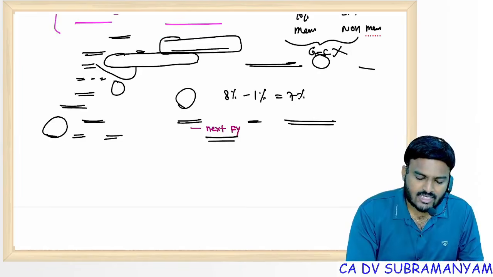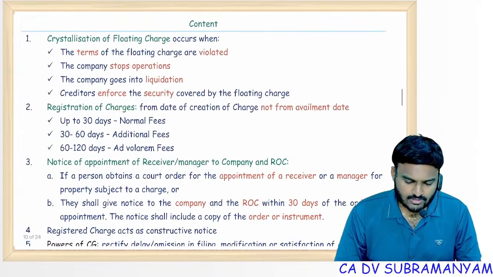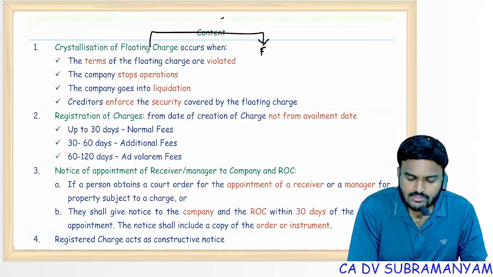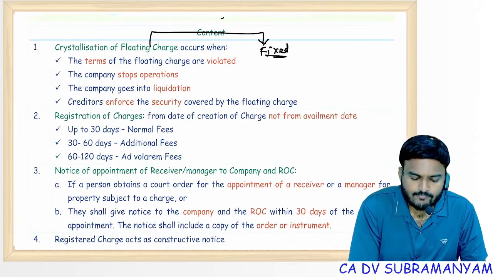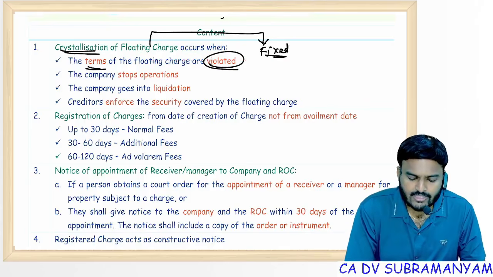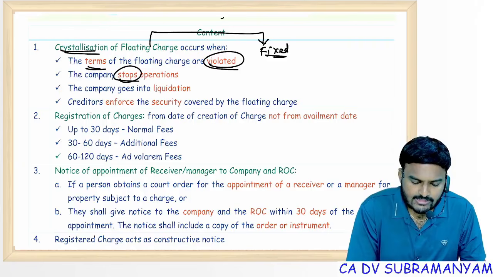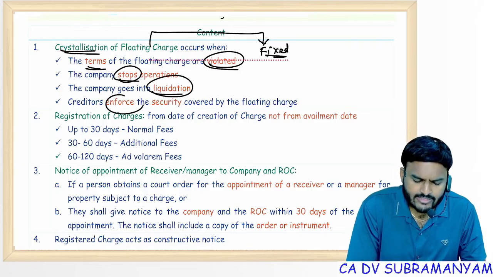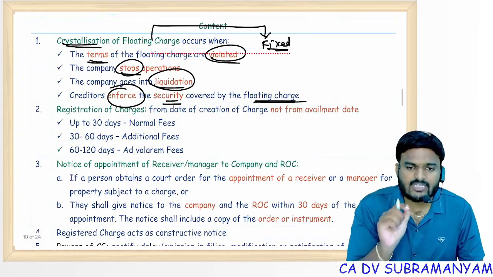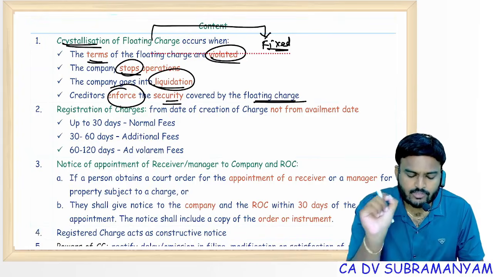Next, charges, small chapter, important. Here exceptional topics, conversion of floating charge into fixed charge. Floating to fixed, we call it as crystallization. It happens in the following cases: when the terms of floating charge are violated, company stops operations, company enters into liquidation, or creditor enforces the security covered by the floating charge. In all these 4 cases, floating charge will be converted into fixed charge.